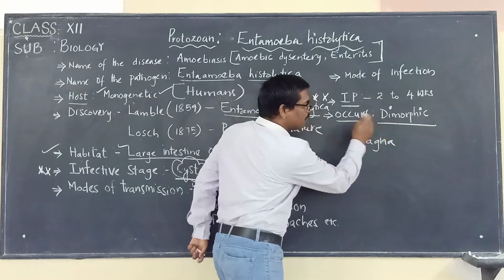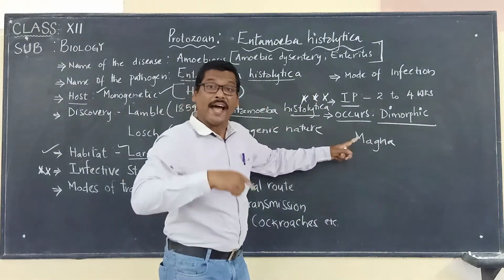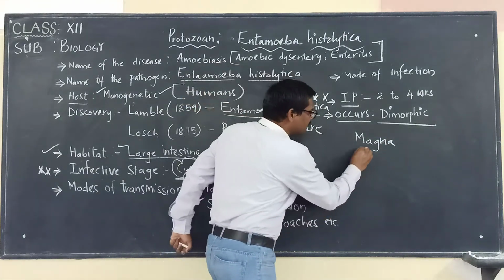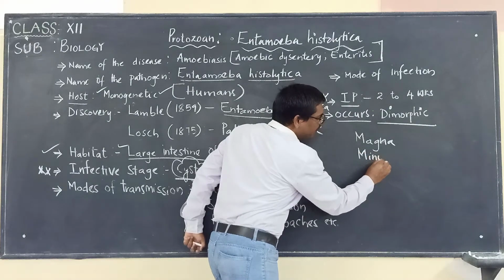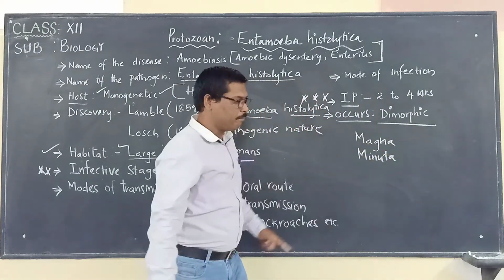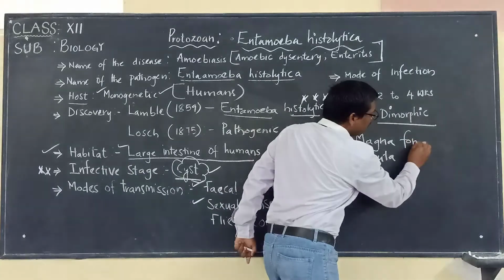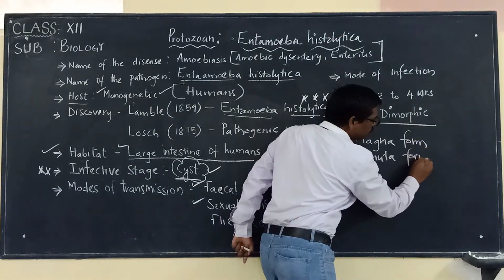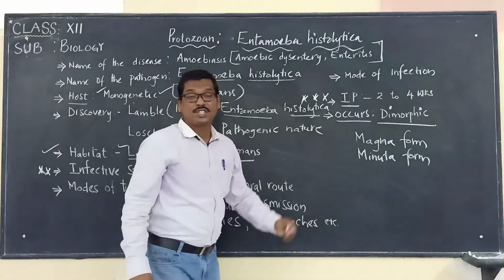One form of Entamoeba histolytica is magna, and another form is minuta. These are the two forms of Entamoeba histolytica.